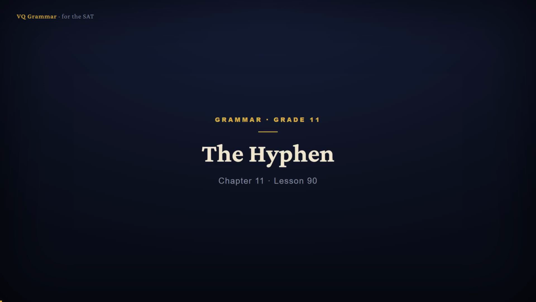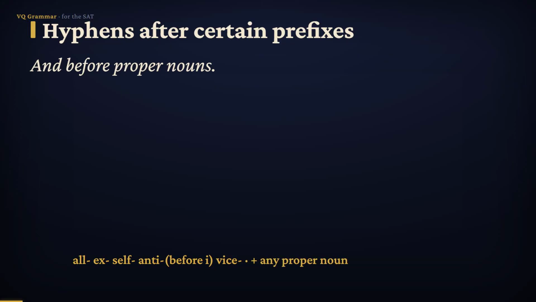Welcome back to Grammar Fundamentals for the SAT. This is Chapter 11, Lesson 90, a short dash that joins words and splits them. Today, the hyphen. The hyphen's first job is joining a prefix to a word.